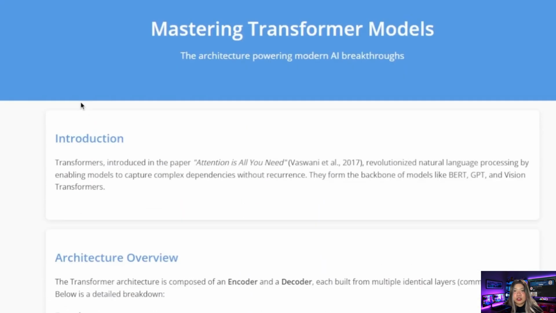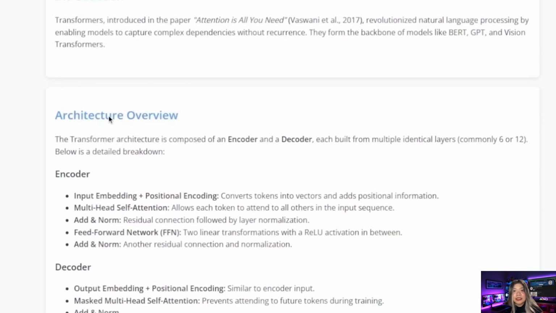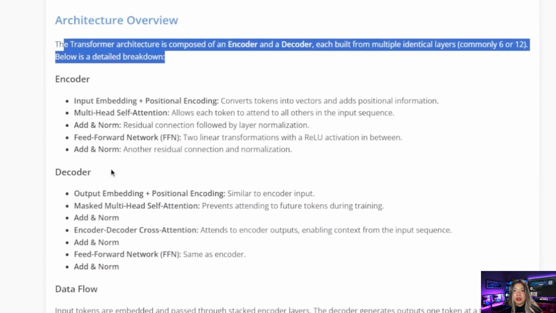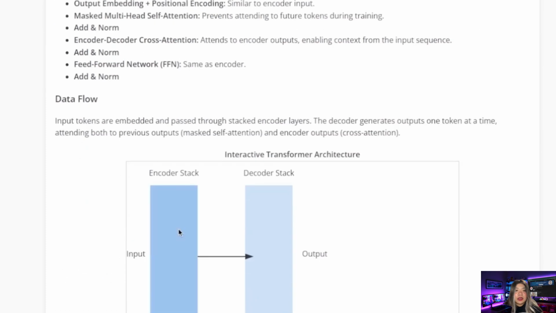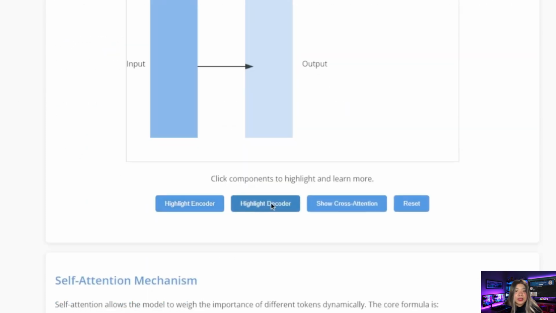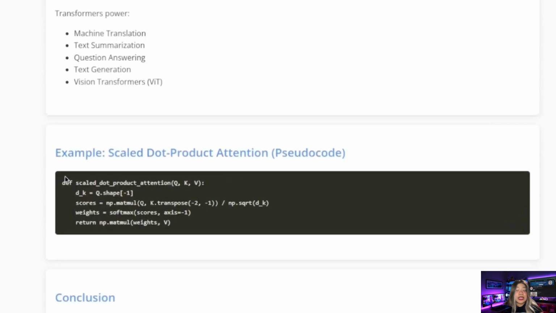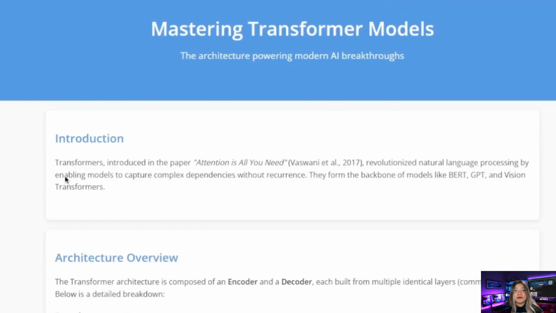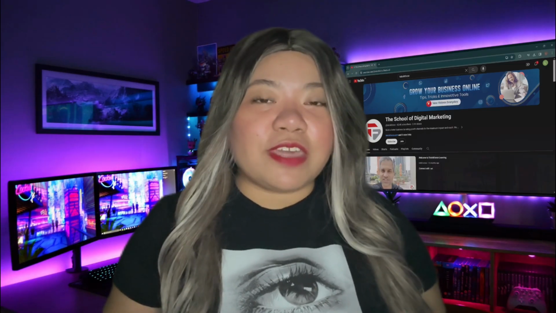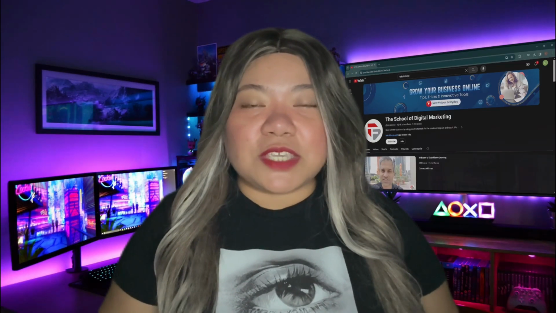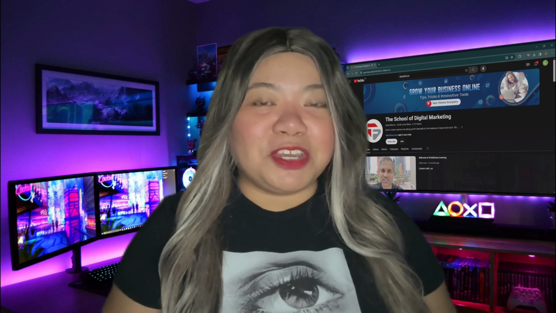So it added more architecture, overview details about the encoder, the decoder. That looks good. Highlight encoder, highlight decoder. So cross attention, reset. So yeah, this looks very, very nice. And you can actually create a very good and in-depth site that looks good. So what do you think of this mysterious model? Is it from OpenAI or Gemini? Let me know your thoughts below.